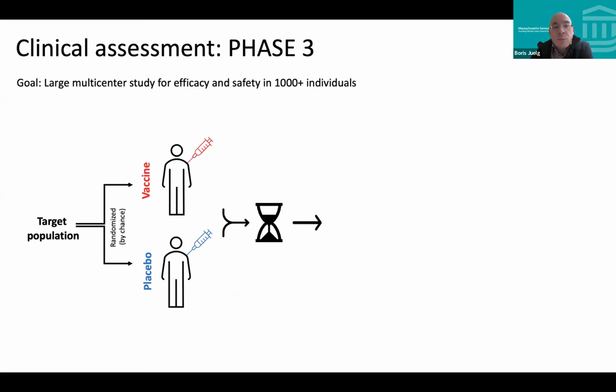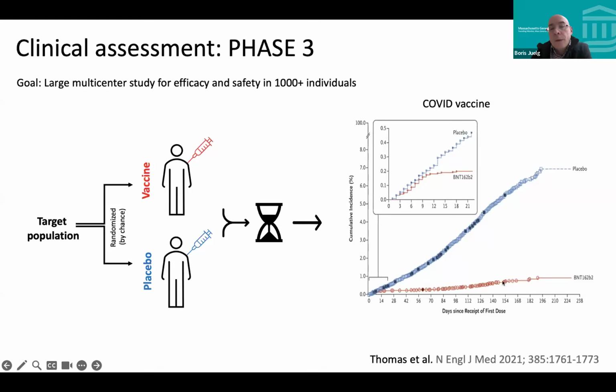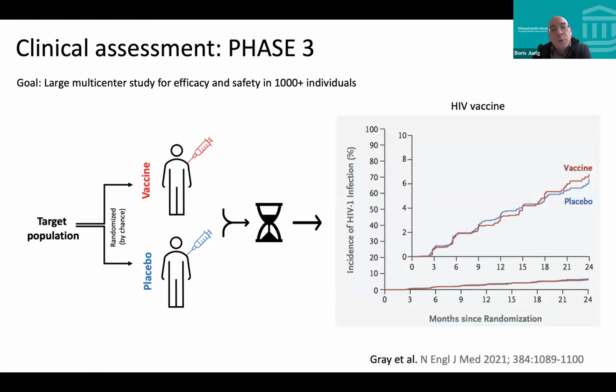And so for the COVID vaccine, as you remember, this became pretty apparent relatively early that there was a split between infection rates going high in the placebo group and being relatively low in the vaccinee group. And so that gave this really high efficacy of the mRNA vaccines in the beginning of like 90%. But that's not always the case. And for some studies, in particular HIV, we often see the curves being pretty identical between placebo and vaccine. So pretty much showing that the vaccine didn't do much and was not protective at all.